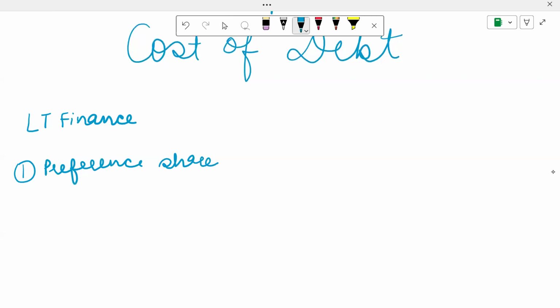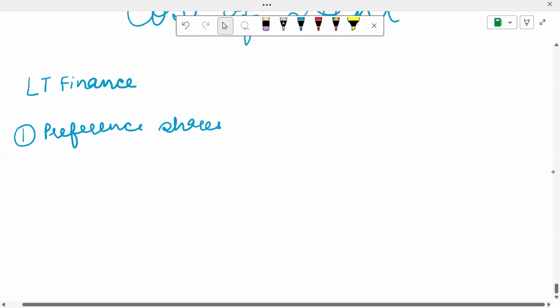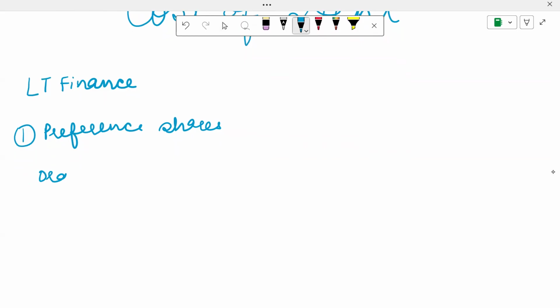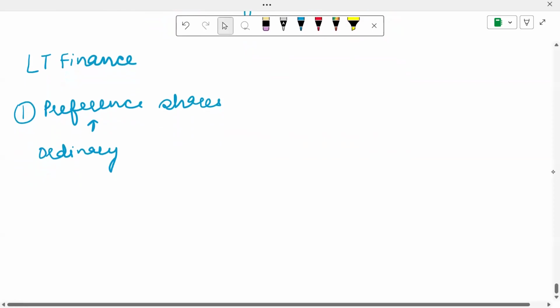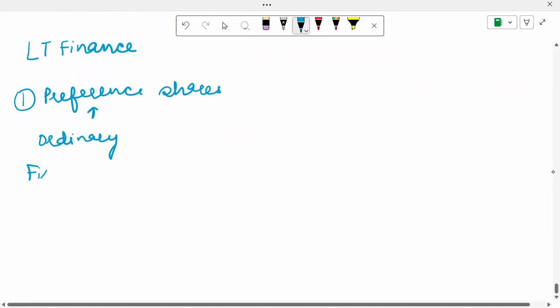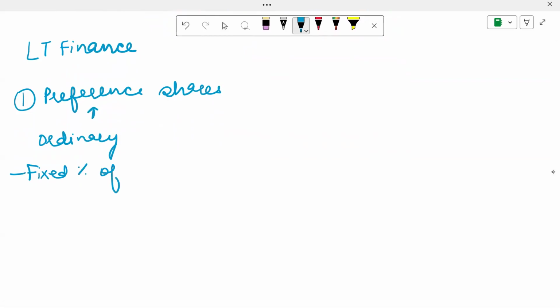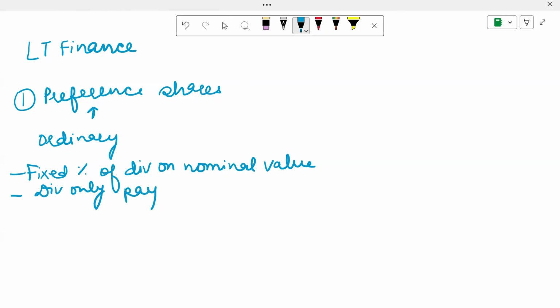So preference shares, I'm sure you all know, are shares with a fixed rate of dividend, and they have a prior claim on profits available for distribution. So they will get the fixed rate of dividend before the ordinary shareholders. That is why they are called preference shareholders. If you talk about the characteristics, it's a fixed percentage of dividend on the nominal value. Then another characteristic is that dividend is only payable if there are sufficient profits.